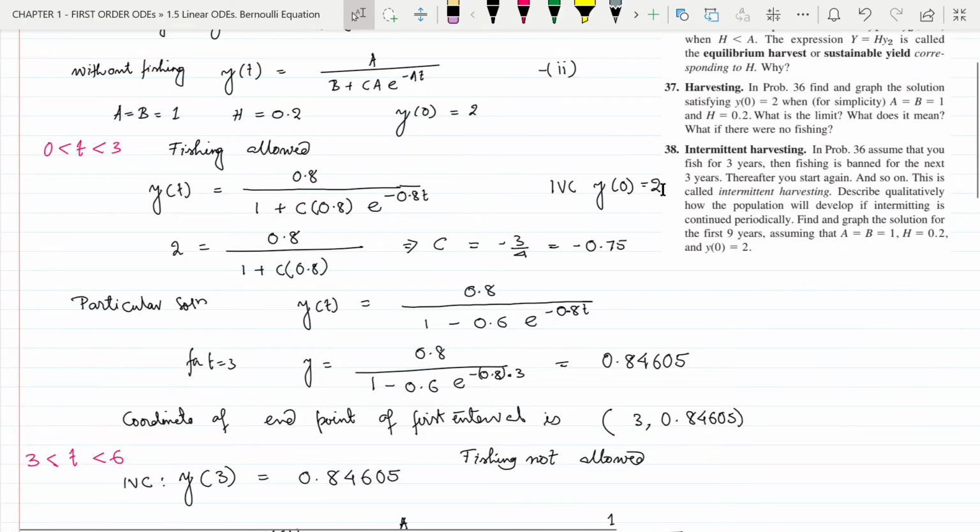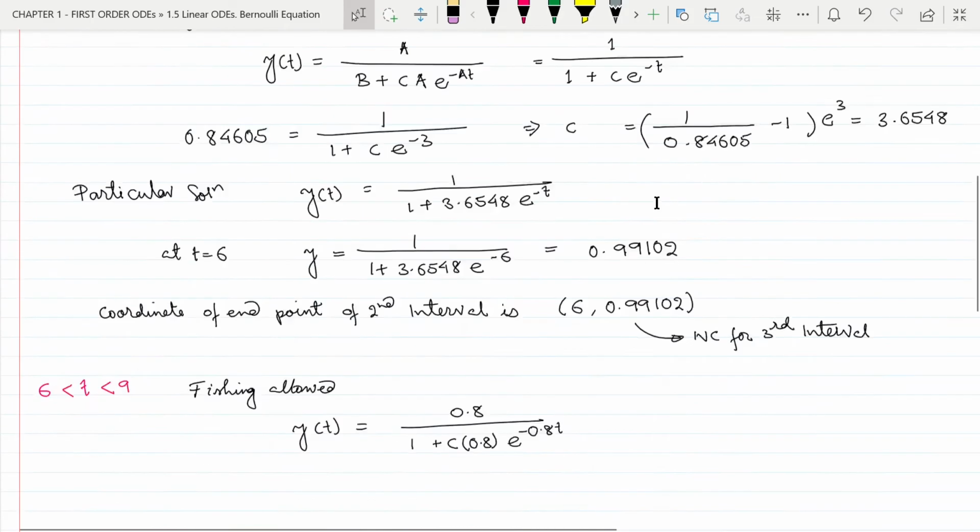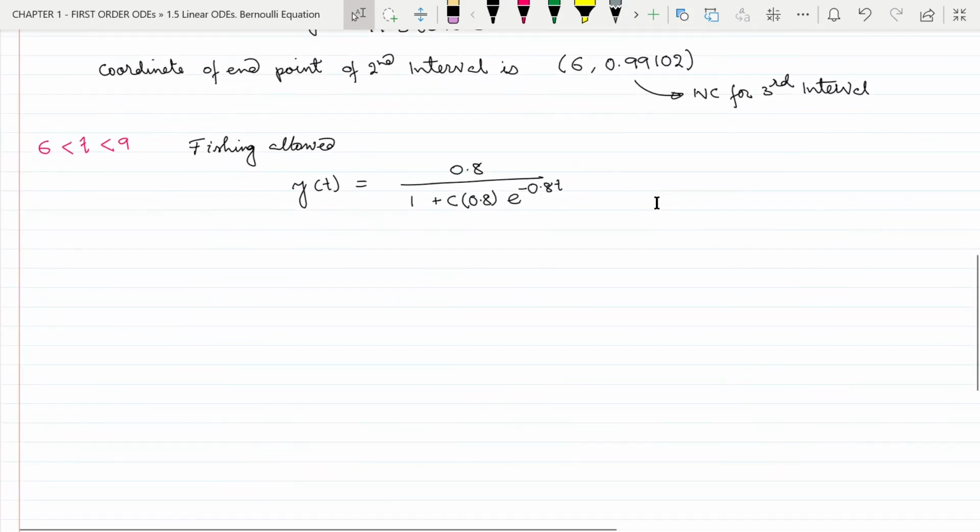But this initial value condition in the first interval will not be applicable in the third interval. For the third interval, we have the initial value condition, which is y of 6 equal to 0.99102. That is the end point of the second interval.